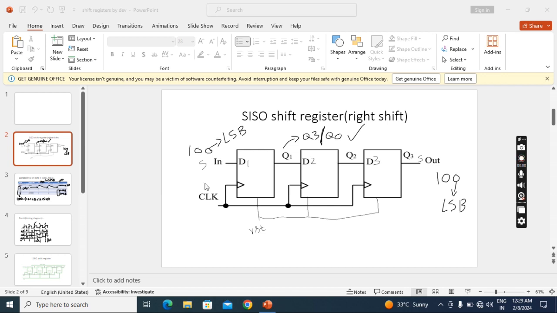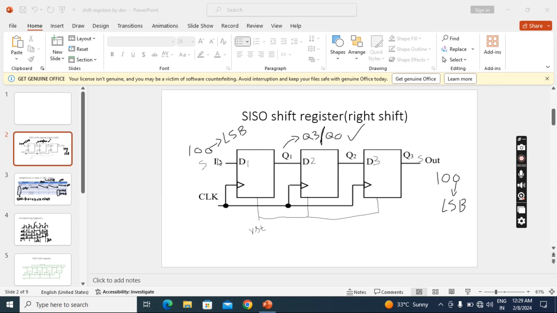When we apply serial input at the left side, I will apply the serial input to the leftmost register, and when I take the output, the rightmost register will give the output. Suppose when I apply input at the right side, the rightmost flip-flop will take the serial input and the leftmost flip-flop will give the serial output.